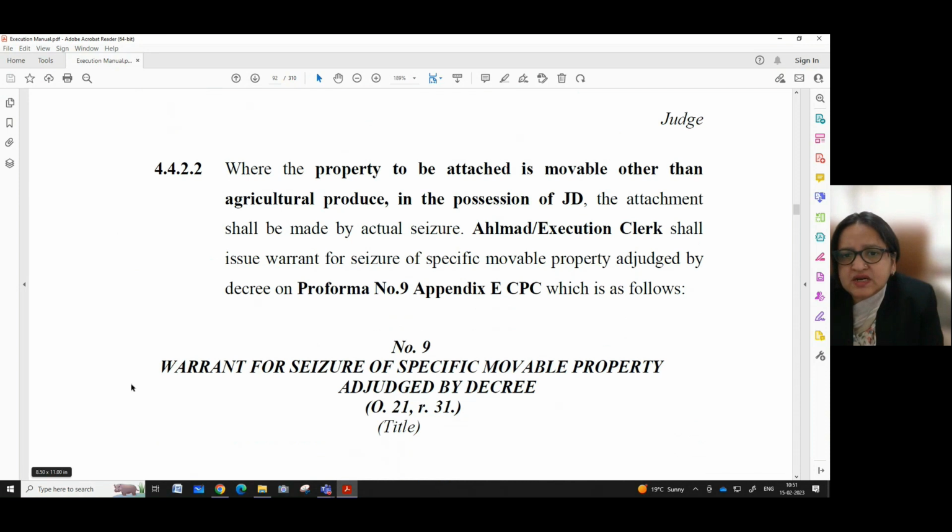Now, where the property to be attached is movable other than agricultural produce in the possession of the JD, the attachment shall be made by actual seizure. The Ahlmad or execution clerk shall issue a warrant for seizure of specific movable property adjudged by a decree on proforma number 9, Appendix E, CPC, which is as follows.